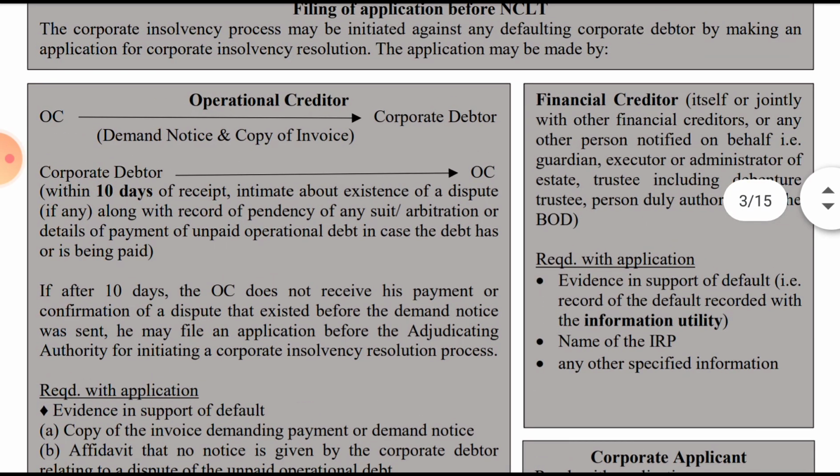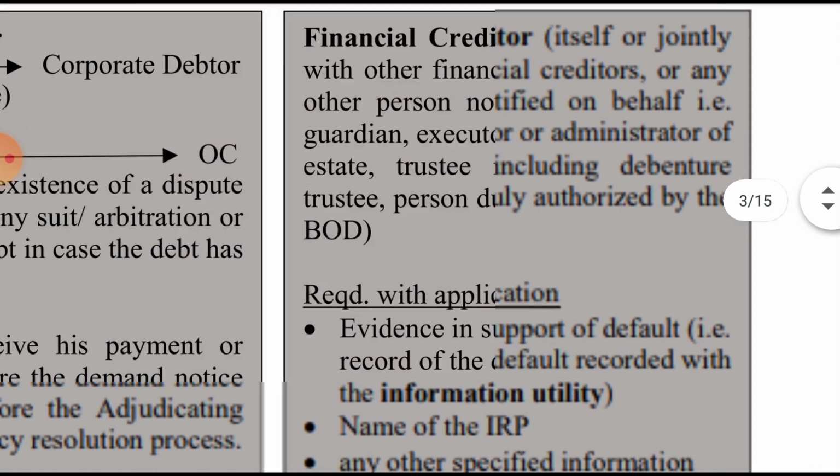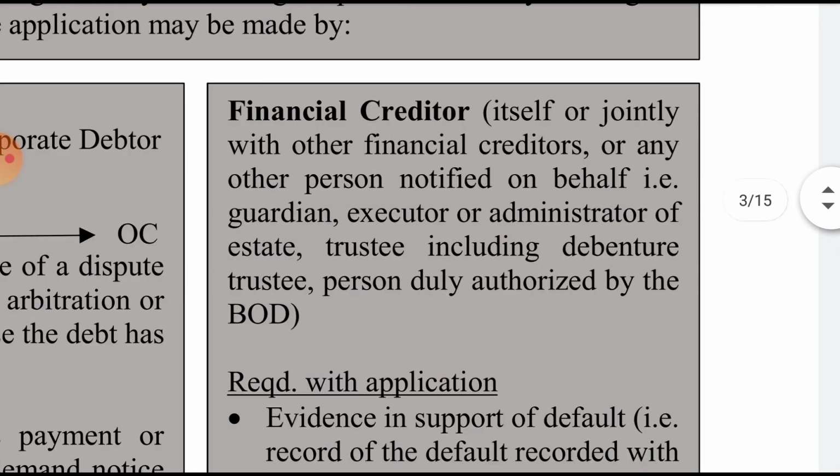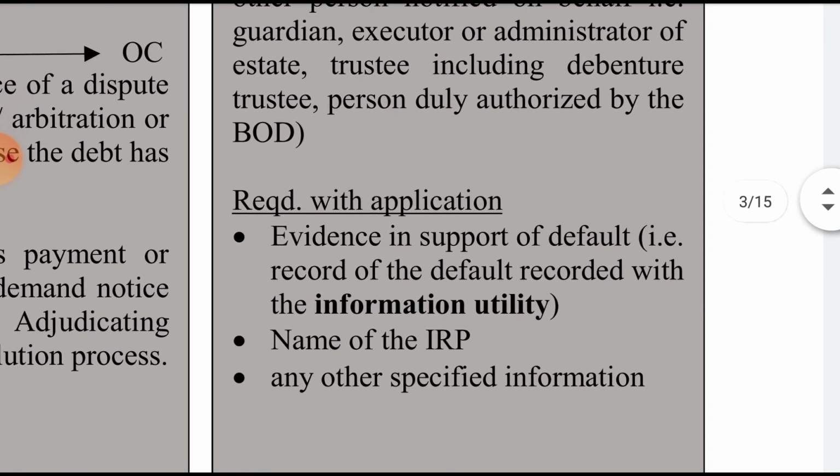We will first see the financial creditor. The financial creditor can file an application itself, or jointly with other financial creditors, or any other person notified on its behalf, that is guardian, executor or administrator of the estate, trustee including the debenture trustee, or a person duly authorized by the board.